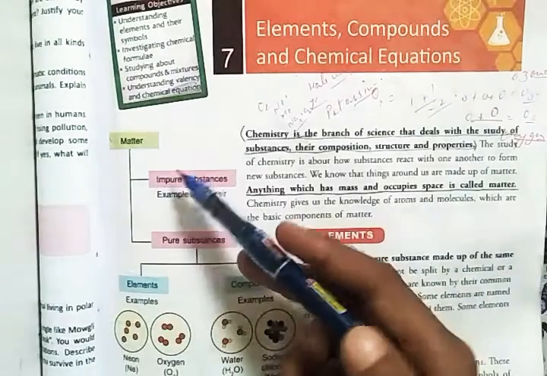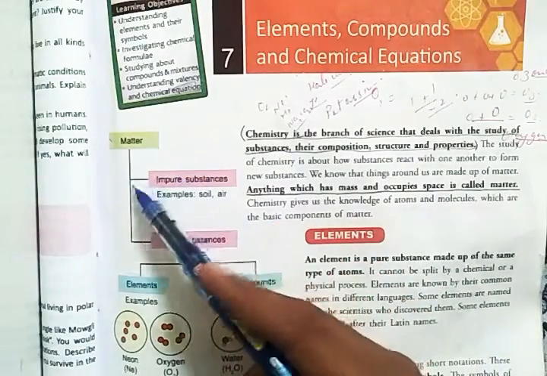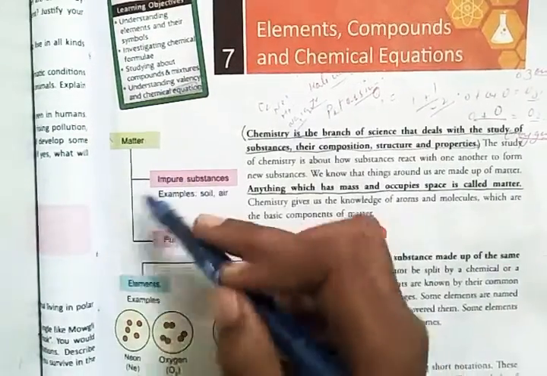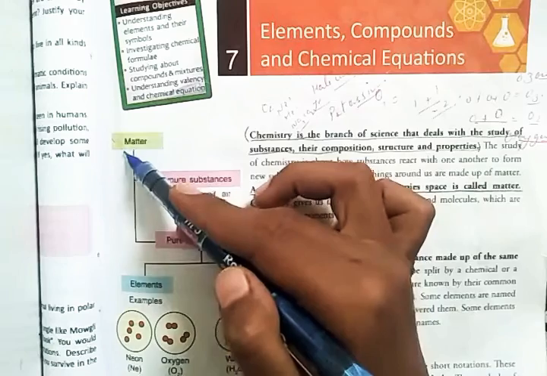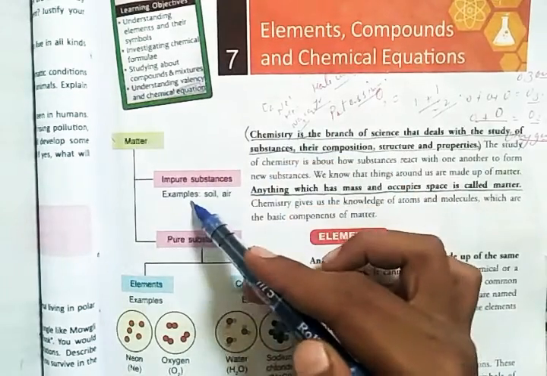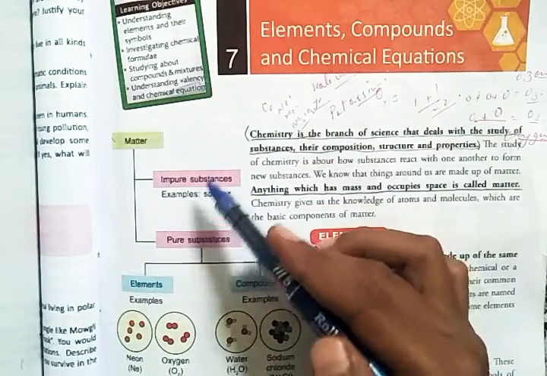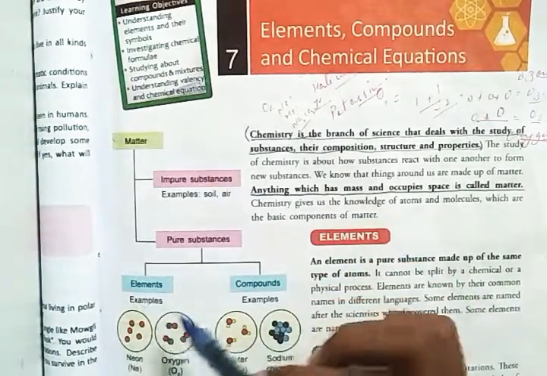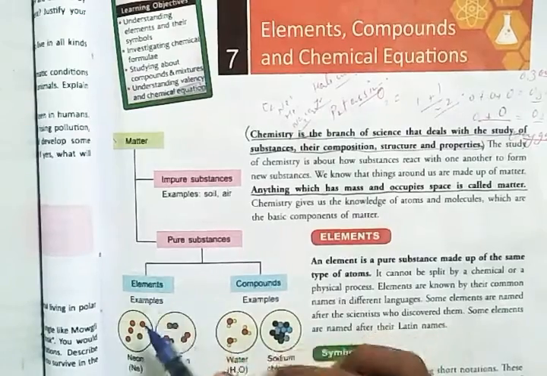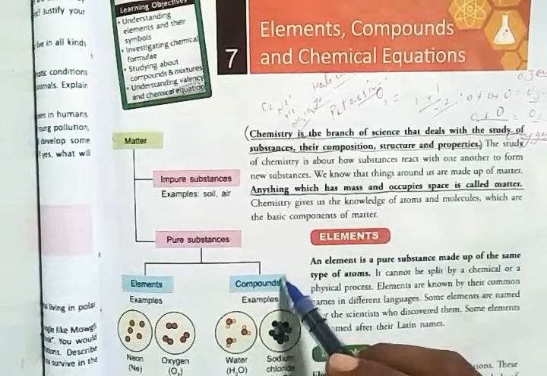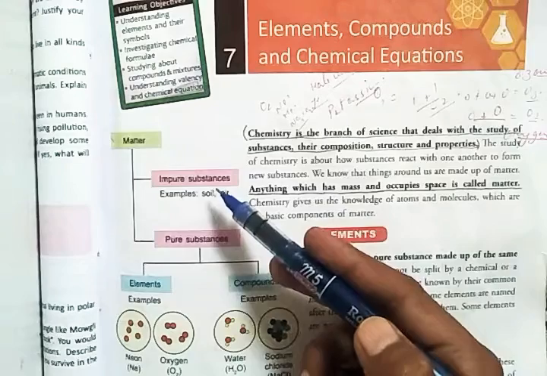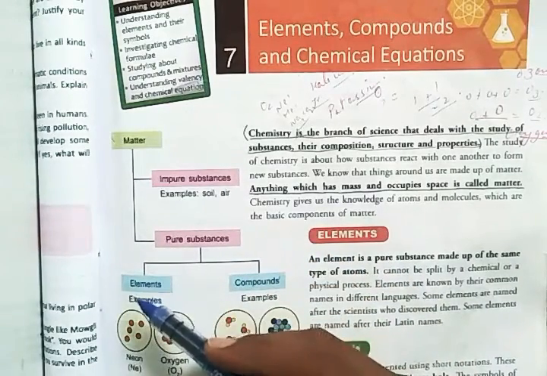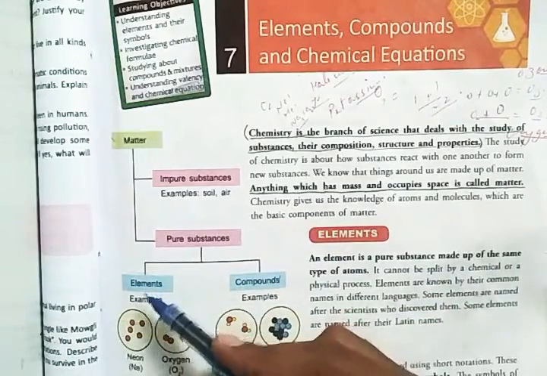Now here is a table that we have studied. Matter is anything that has mass and occupies space. Matter is divided into two types of substances: impure substances and pure substances. Pure substances are further divided into two categories, that are elements and compounds.